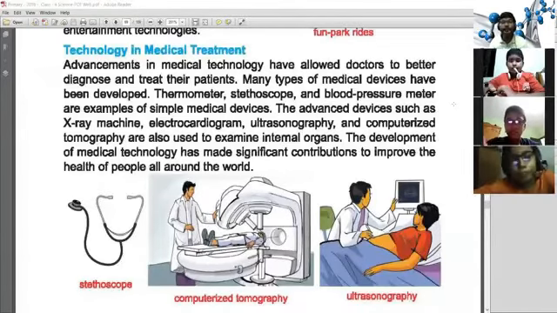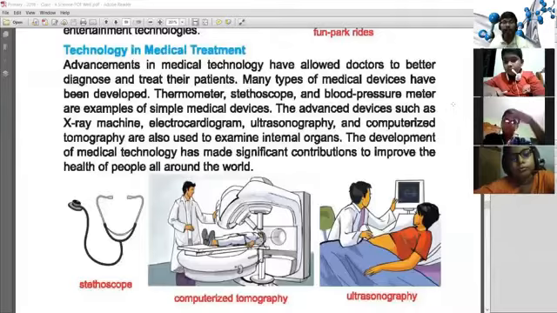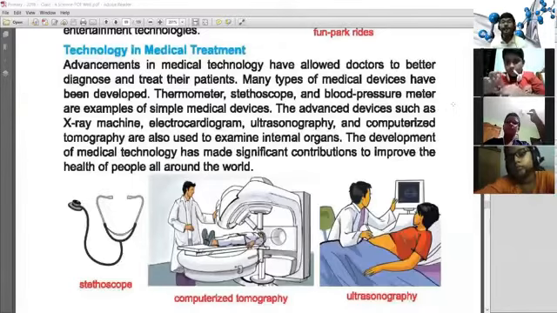Many types of medical devices have been developed: thermometer, stethoscope, and blood pressure meter are examples of simple medical devices. Advanced devices such as X-ray machine, electrocardiogram, ultrasonography, and computerized tomography are also used in examining the internal organs. The development of medical technology has made significant contributions to improving the health of people all around the world.